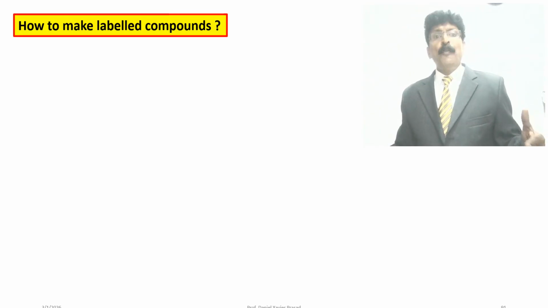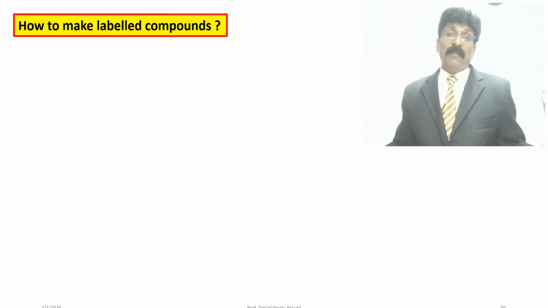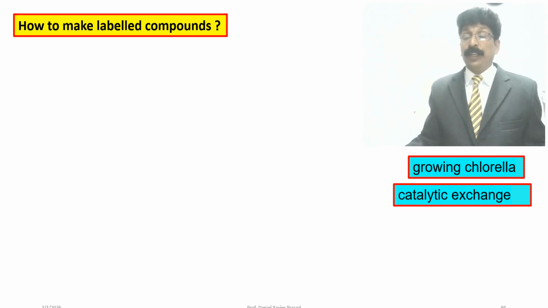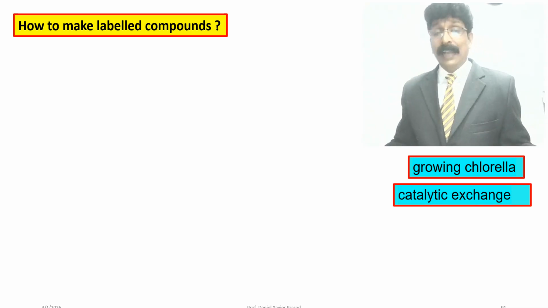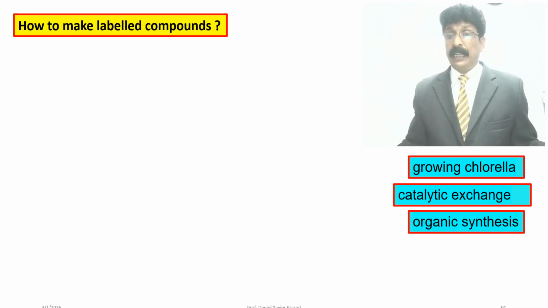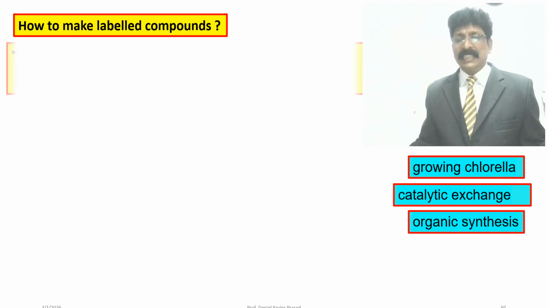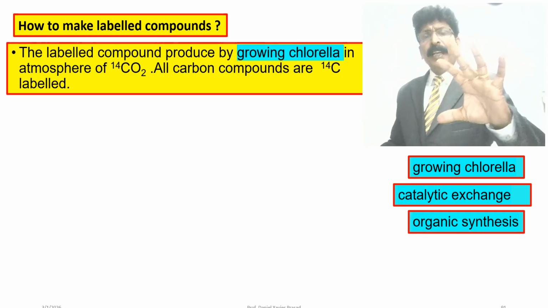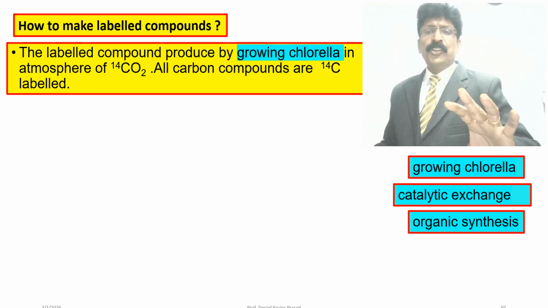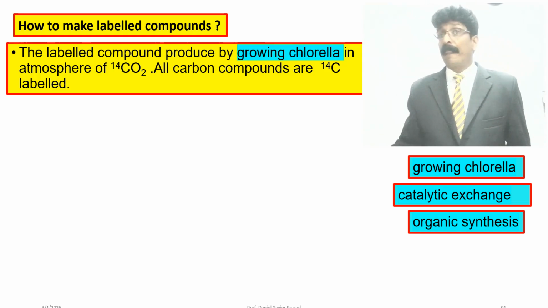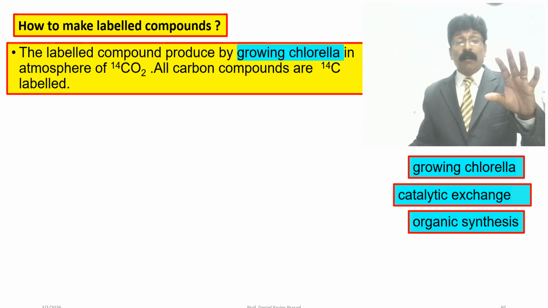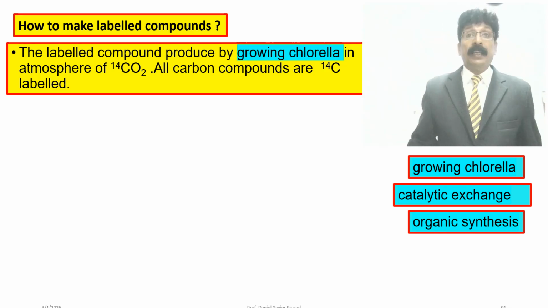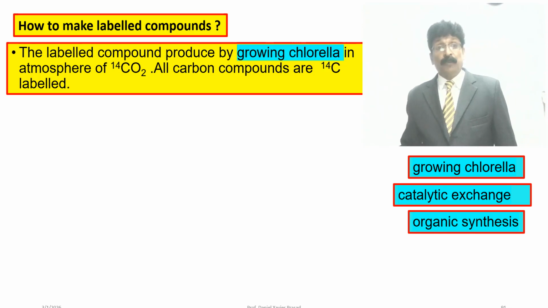How to make a labeled compound? They sometimes ask 5-mark questions on this. By means of growing chlorella. What is growing chlorella? We should know. Other methods are catalytic exchange, chemical reaction, and organic synthesis. Labeled compounds are produced by growing chlorella, growing in a plant or in tissue culture, in an atmosphere of carbon 14 carbon dioxide. All carbon atoms can be labeled by radioactive carbon 14.